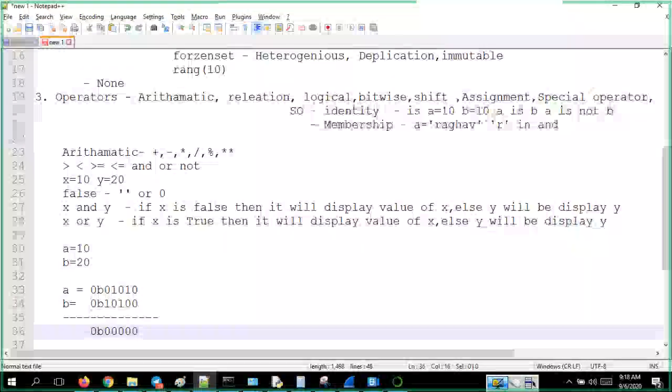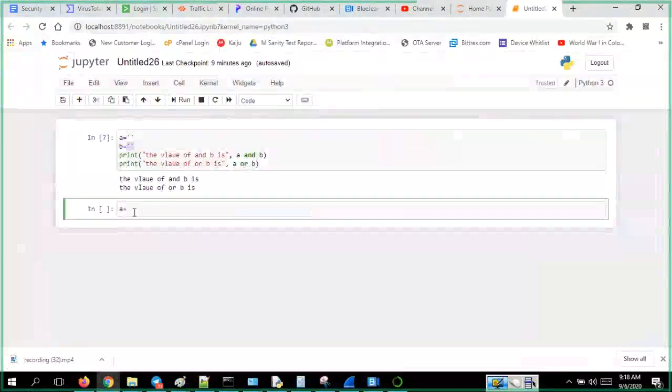I don't know why it came like this. Let me check that. Okay, so A is equal to 10, B is equal to 20. We might have made a mistake over there in conversion.